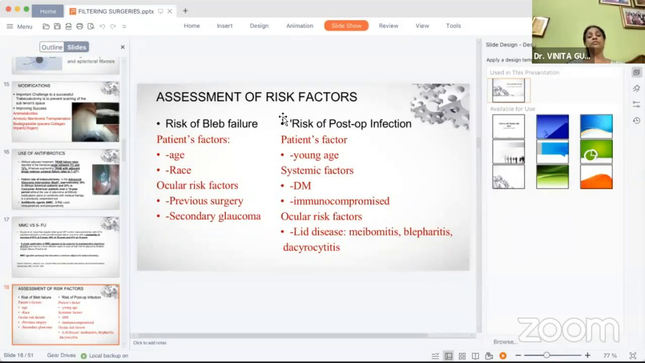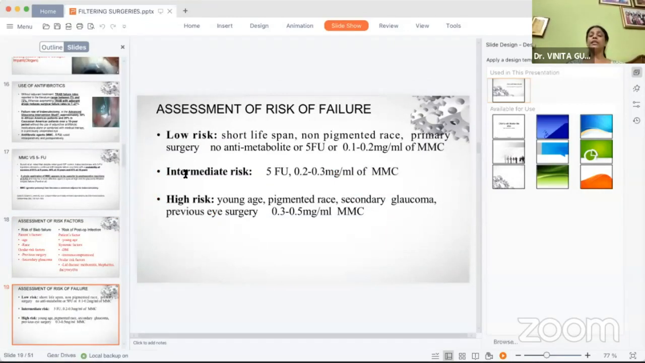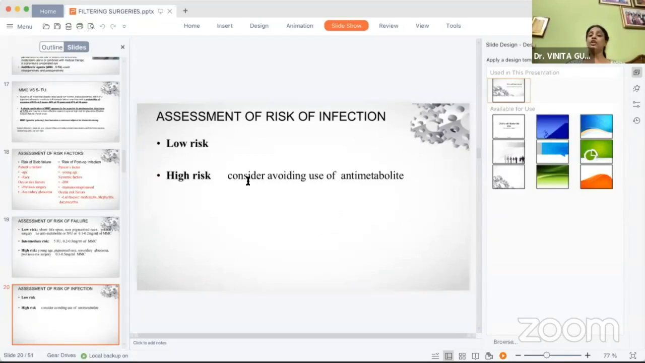And how do we assess in which patients we need to use it? Based on the assessment of the risk factors, which are the patient factors and the ocular factors, and based on the risk of post-operative infection, again based upon the patient and systemic risk factors and the ocular risk factors, we have classified the patients as low risk, intermediate risk, and high risk for the use of antifibrotic agents. For those at high risk, we will prefer to use a higher concentration of mitomycin C and a longer intraoperative time. Based again on the risk of infection, we may consider avoiding antimetabolites in groups at high risk of developing infections, especially those who are immunocompromised.